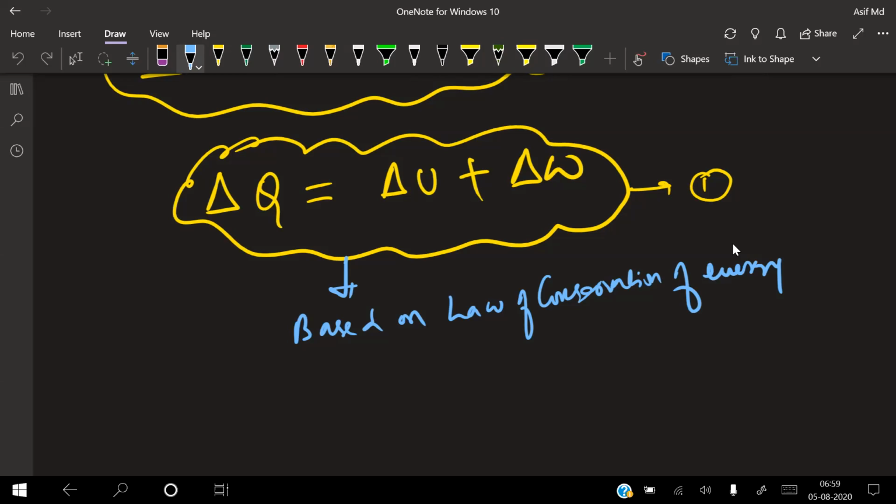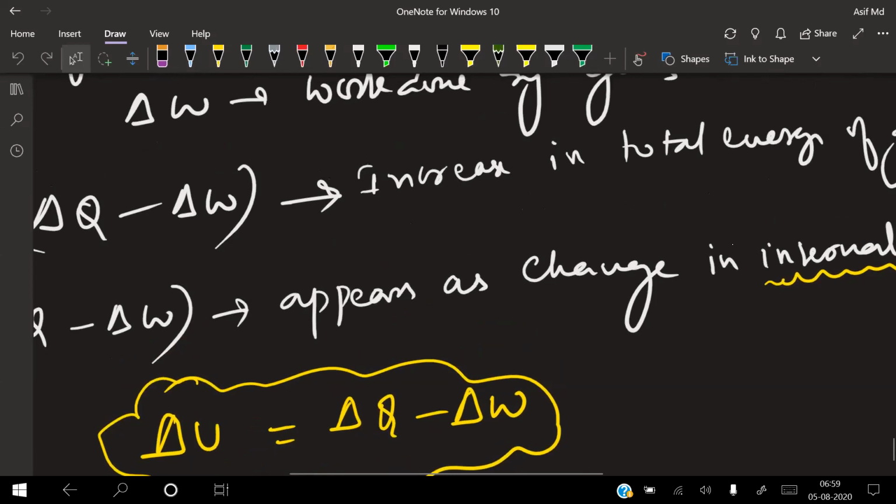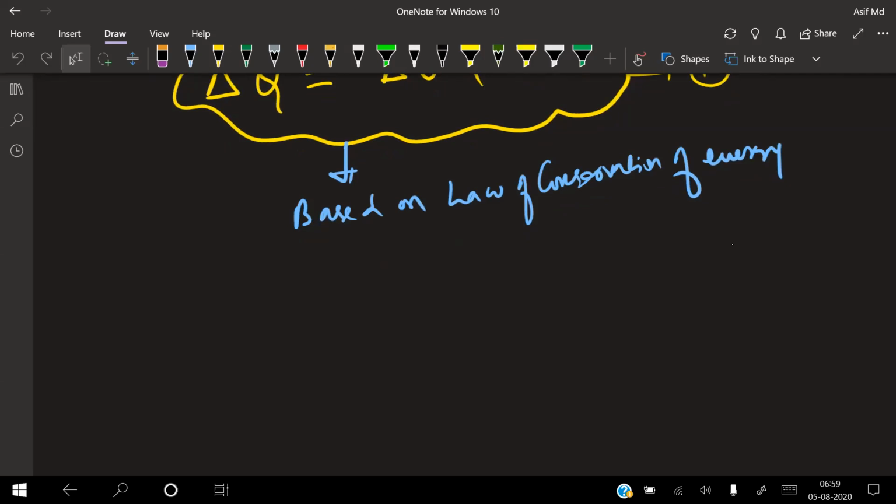When an ideal gas contained in a cylinder fitted with a movable piston is being heated, the heat supplied is utilized in two ways. One part increases its temperature and its internal energy. Another part is the work done by the gas. So I can write delta Q is equal to delta U plus delta W. If it is very small, I can write this as dQ = dU + dW.